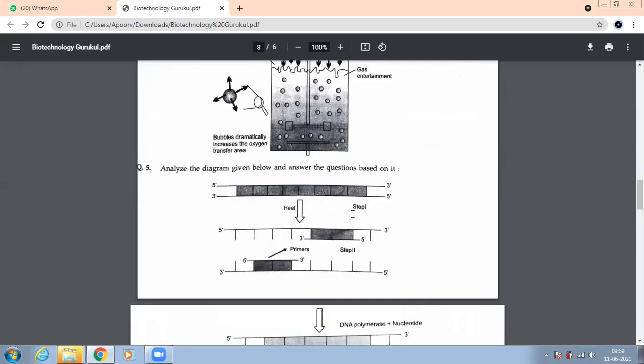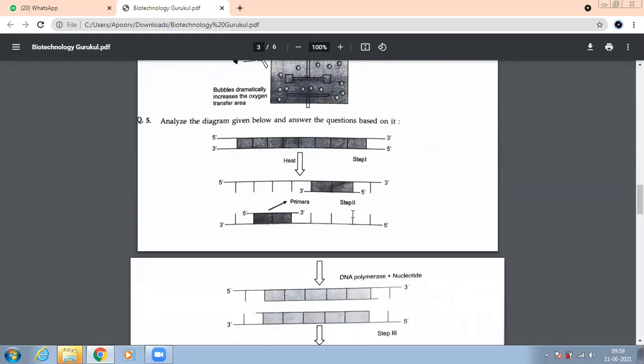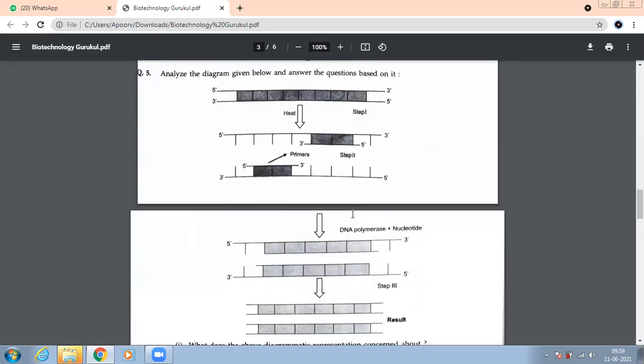Let's go to question number 5. Those who are attending the classes regularly, what is the thing that you have noticed in question number 5? Can't you see this is again the same thing which we had in almost every paper?